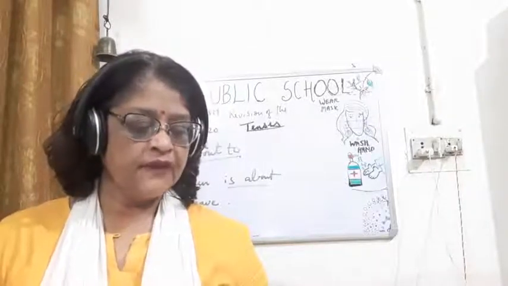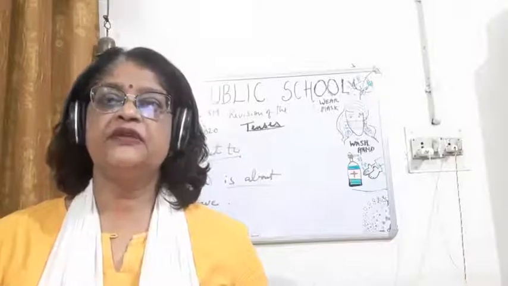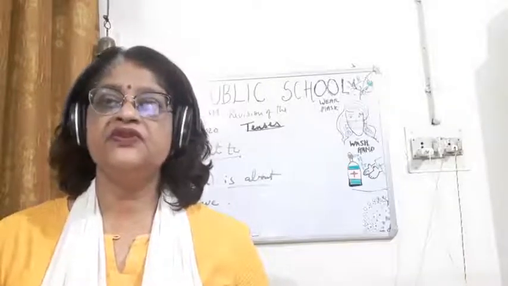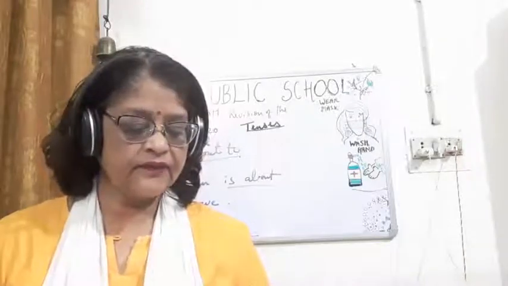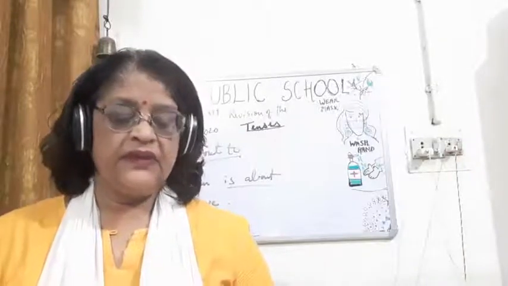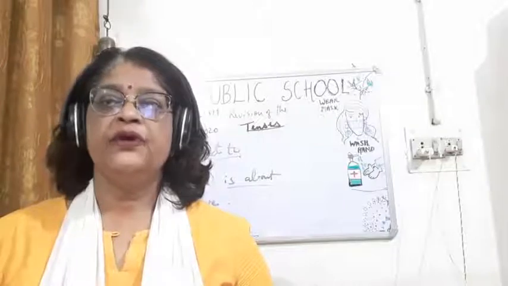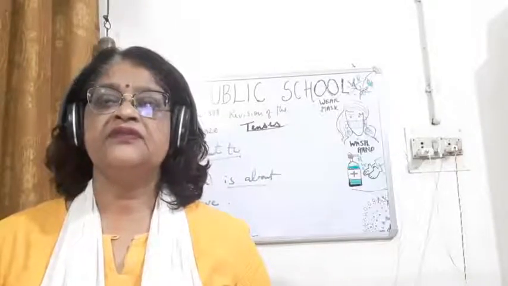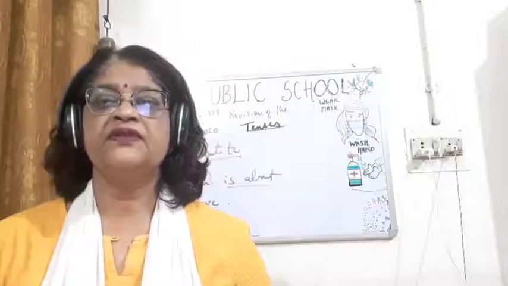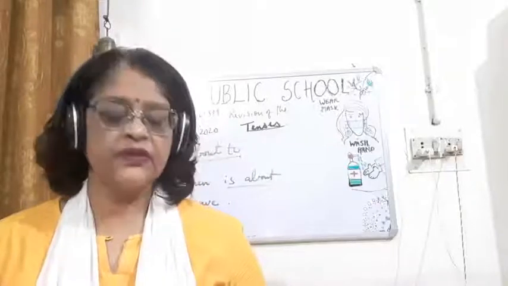The bell is about to ring. That means very soon, within a minute, the bell will be ringing. The headmaster is about to come. That means maybe the inspection in the class by the headmaster is there, or whatever.